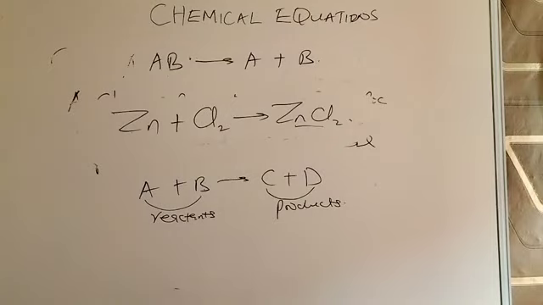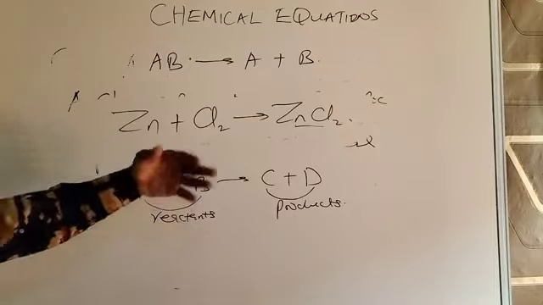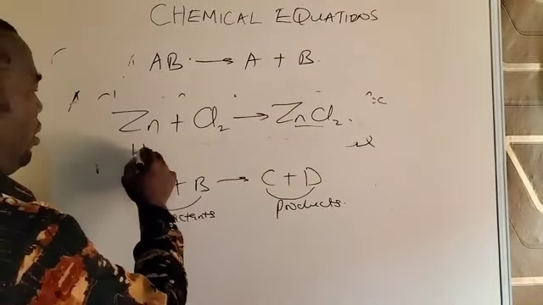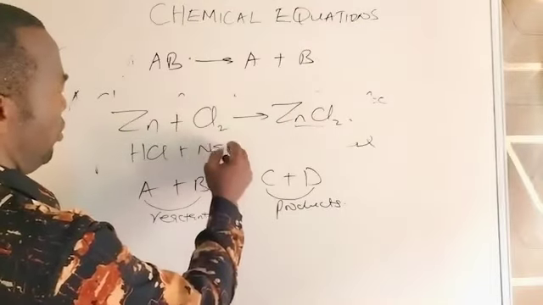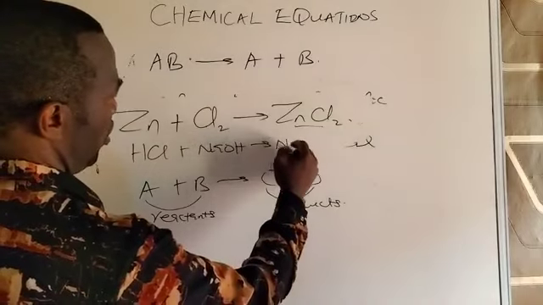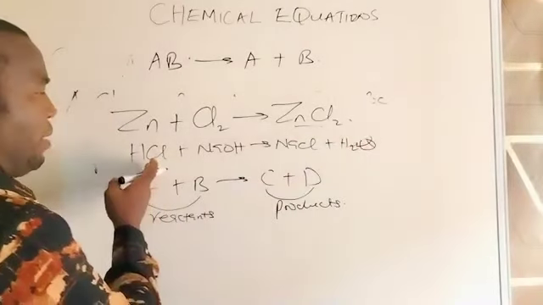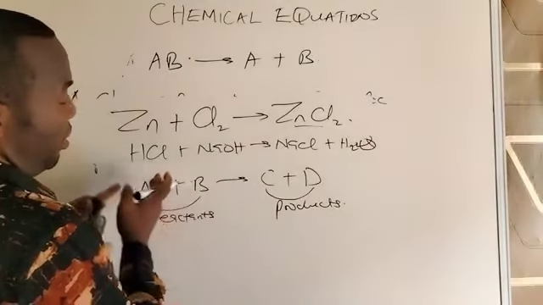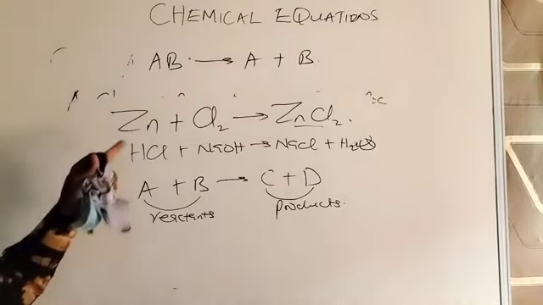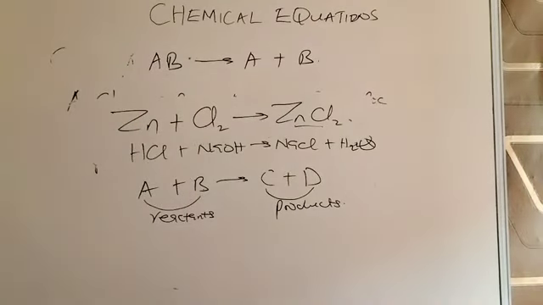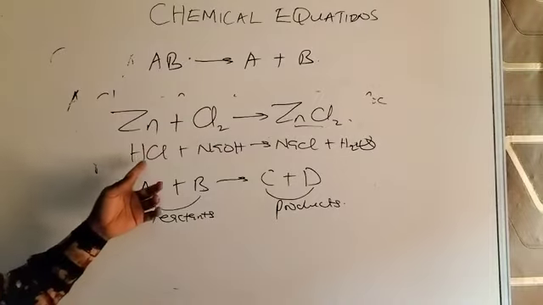Depending on the reactants, it could be elements reacting with each other to give you a compound. It could be compounds, for example, HCl reacting with another compound to also produce compounds. So symbol refers to the representation of elements, while formula refers to the representation of compounds.